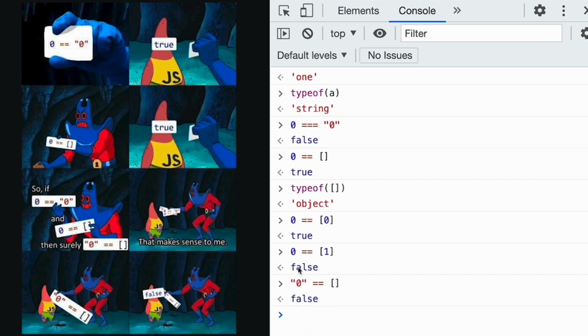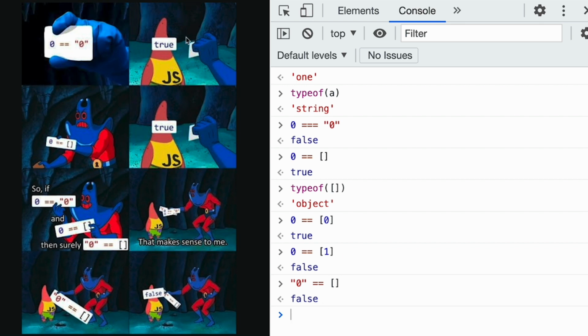This time we are comparing a string, which is not the 0 as a number, but a string, with an object. So you can't do the same thing as we did in the first two cases, as that was a number. There is no way we can convert a complex object into a string of 0. Hence this is false.